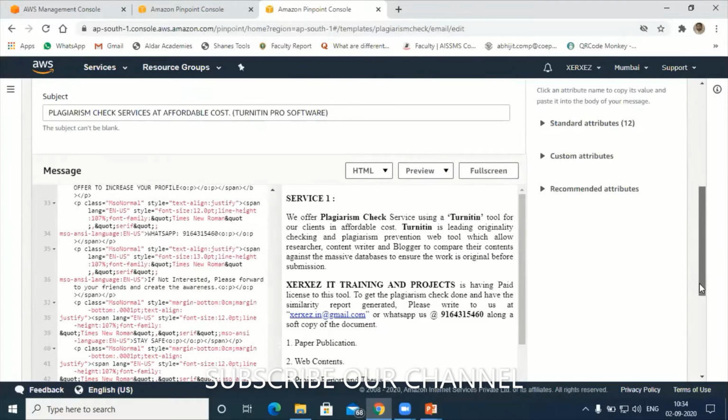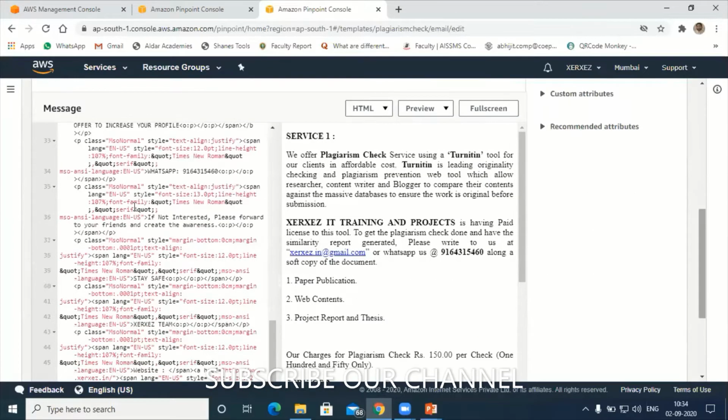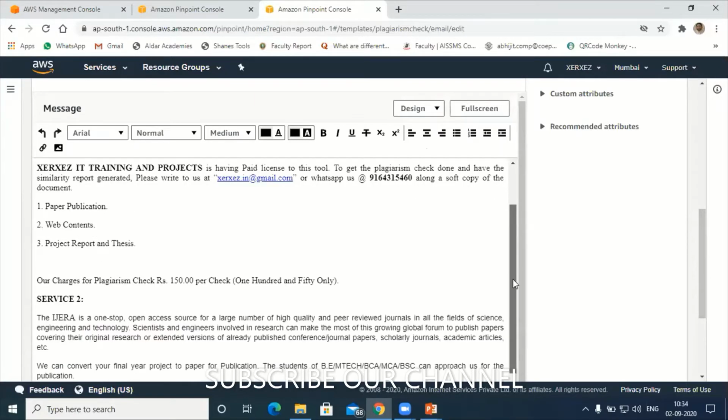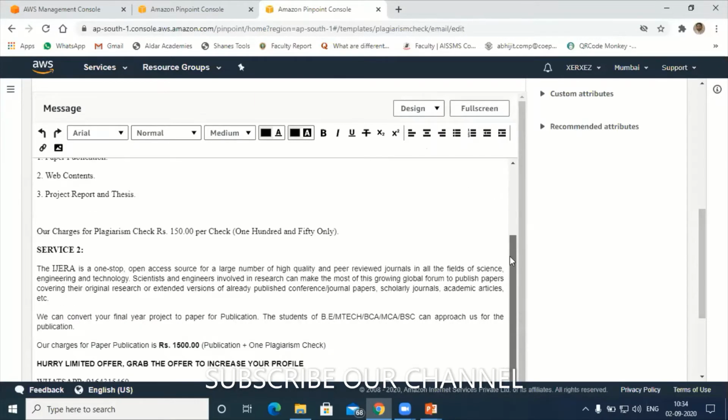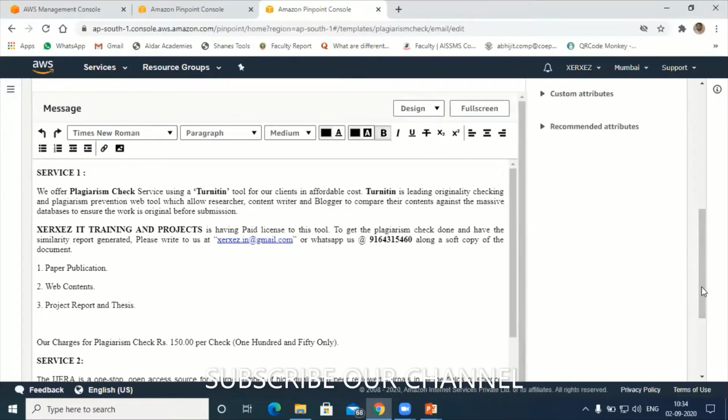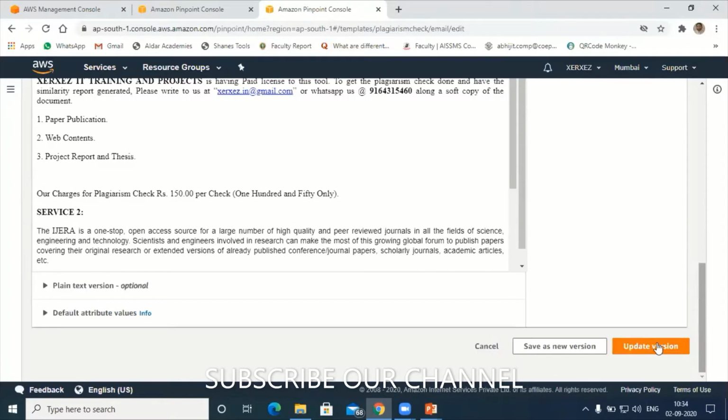There are two options here. Either I can write the contents using HTML, or we have the other option called design. If you are good at HTML, you can use HTML, or else you can go for design, which is just to format it. Format your template, nothing but the contents of your message, or email I can say. Next is update the version. I'm going to update my template now.